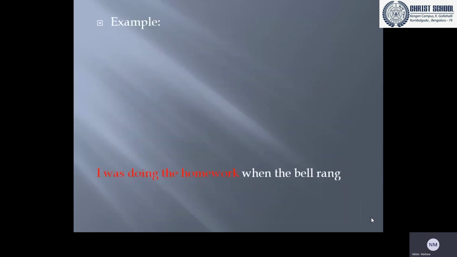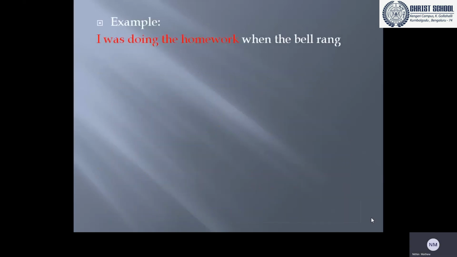Let's see another example. I was doing the homework when the bell rang. So the first action is I was doing homework. The second action is when the bell rang. Which action interrupted the first action? Yes, it is the bell rang. So this is the interrupting action. Like this we can use simple past and past continuous in the same sentence.